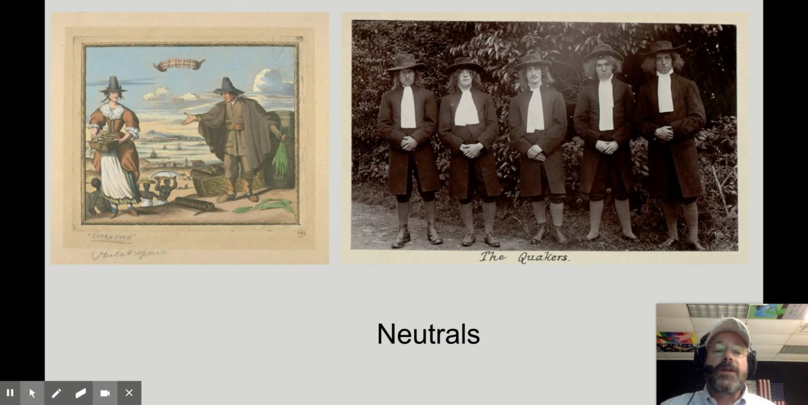Okay, so quick recap: loyalists wanted to stay loyal to Great Britain. Patriots wanted independence from Great Britain, and neutrals, they really didn't care either way.